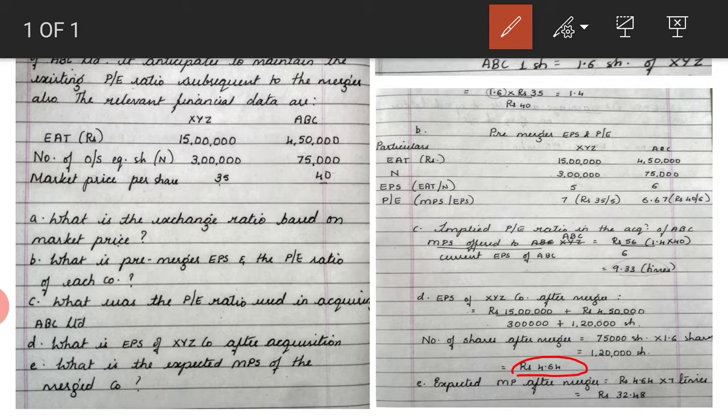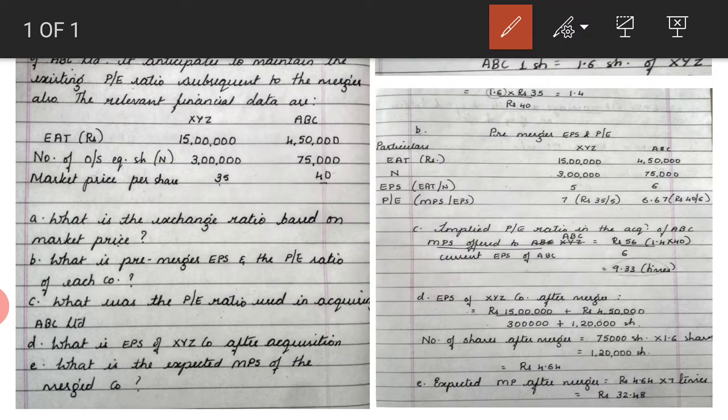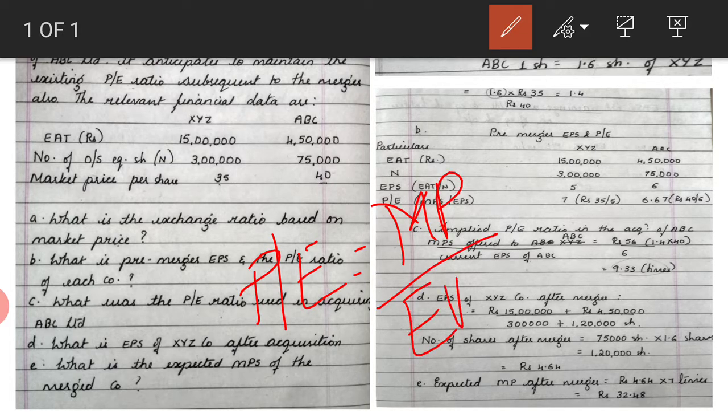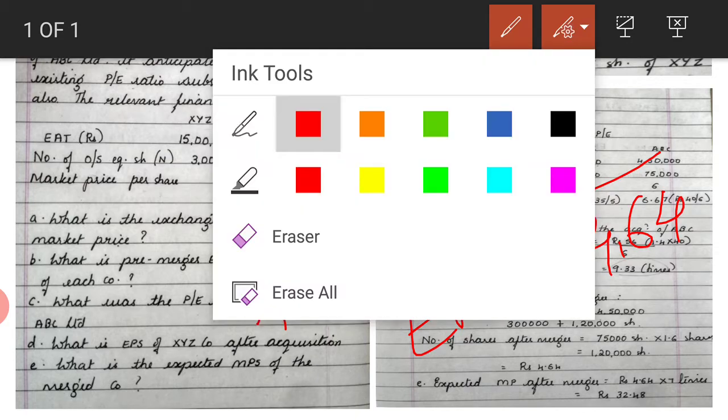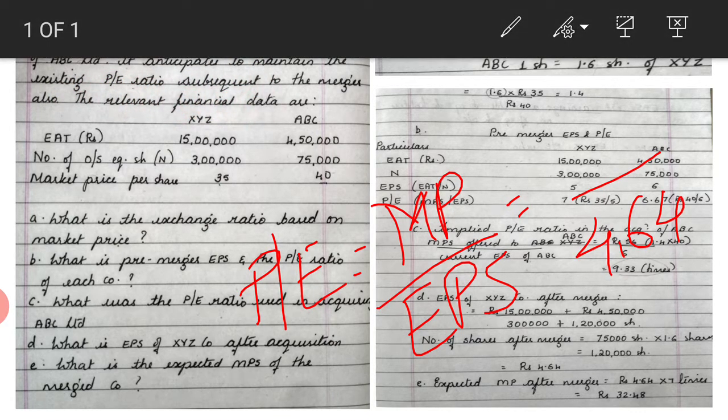Then if EPS is 4.64, what would be the expected market price after merger? Okay, now we already know the formula of PE ratio. PE ratio is equal to market price divided by EPS. Now in this, we know the EPS, which is 4.64, because the combined EPS or the EPS after merger is 4.64. Then if you observe here, they have said it anticipates to maintain existing PE ratio subsequent to the merger. So the PE ratio would remain the same.